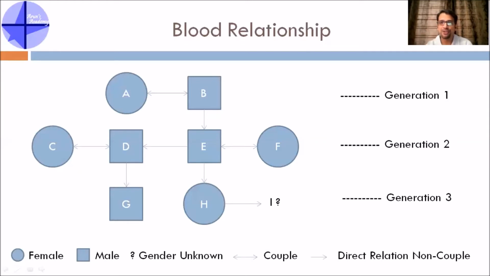Now, if a question is asked, how many male members are there in the family? You can quickly count all the squares, but there's one question mark also. So if there is an option saying cannot be determined, that should be your answer, because you don't know the gender of one person in the family. I hope you are very clear with drawing the family tree. Please remember, irrespective of the question in blood relationship, if you understand the question thoroughly and are able to draw this family tree, then answering the questions becomes very, very simple.